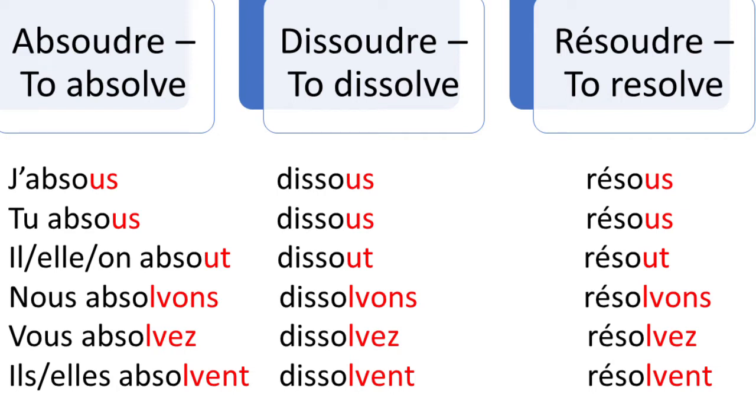For nous, we put a LV-ONS on. For vous, we put a LV-EZ on. And for ils, elles, we put a LV-ENT on. So let's have a look at how we pronounce those.